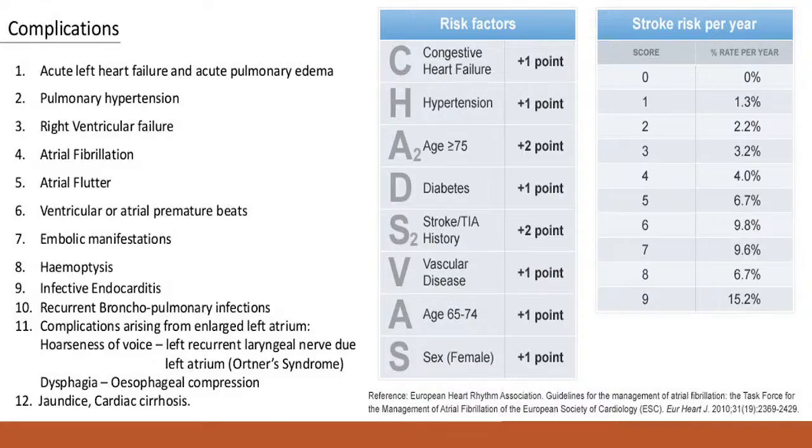So in the scoring system, C stands for congestive heart failure, 1 point, hypertension again 1 point, age more than 75, 2 points, diabetes 1 point, previous history of stroke 2 points, vascular disease, any peripheral vascular disease 1 point, age 65 से 74 के बीच में है 1 point, and sex female 1 point. So if the sum of that scoring is more than 3, we start anticoagulation.